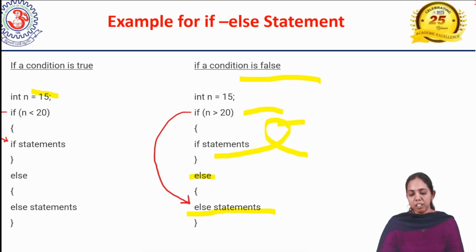Only for the if do we write the condition, and there the compiler checks whether the condition is true or false. If true, these statements will be executed. If false, it goes to the else statement and runs it.